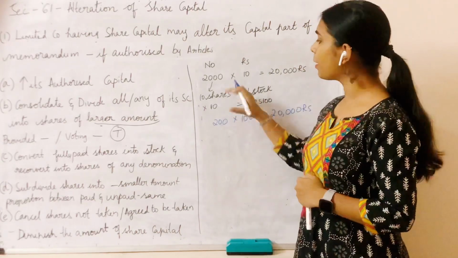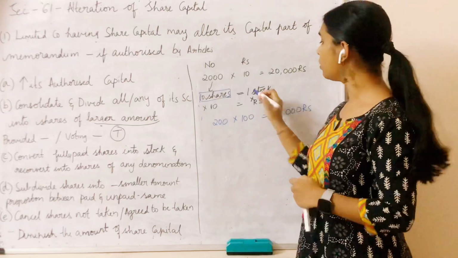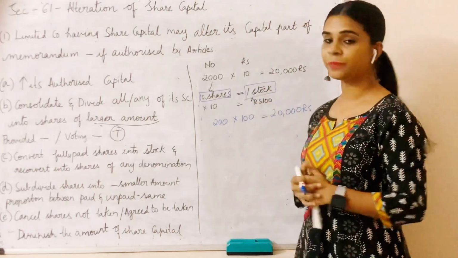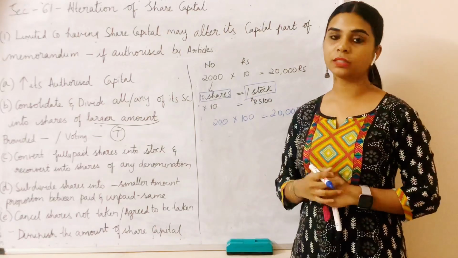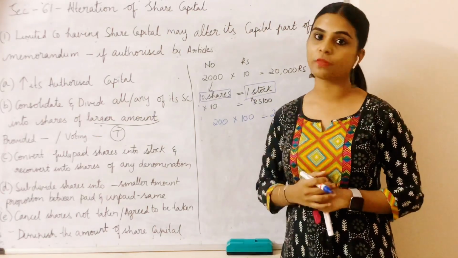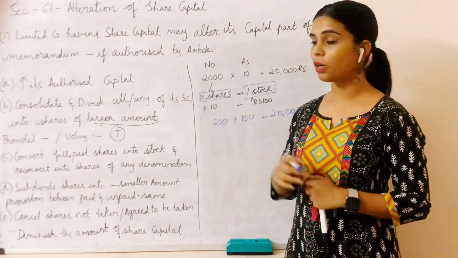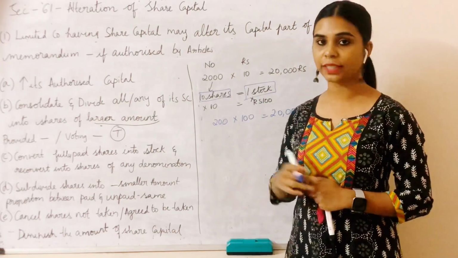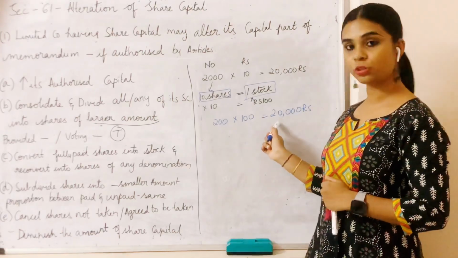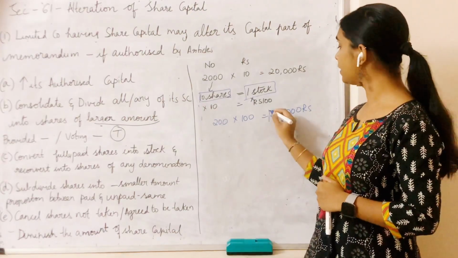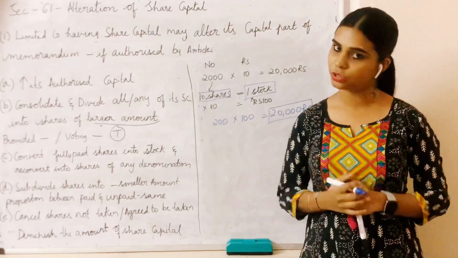So here I am combining few shares into one stock. A company cannot issue a stock directly because share is the smallest unit of the share capital. So first a company, in order to convert into stock, will first have to issue its shares and then only it can convert into stock. Now after converting it into stock, the company can divide this amount into any denomination that it wants to.